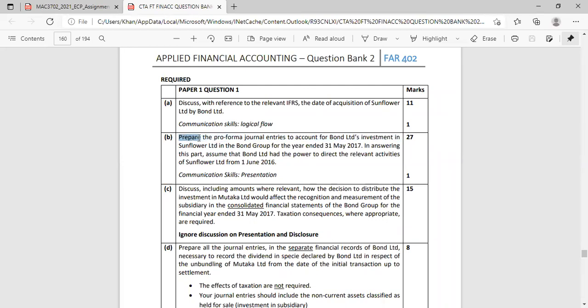So here you're going to see now. So they say prepare the pro forma journal entries to account for Bond Limited's investment in Sunflower in the group for the year ended 31 May 2017. In answering this part, assume that Bond had the power to direct the relevant activities of Sunflower from 1 June 2016. Okay, so from the beginning of the year, they're saying you must assume that they had the power to direct the relevant activities, meaning that from 1 June 2016, you must assume that you have control. Okay.